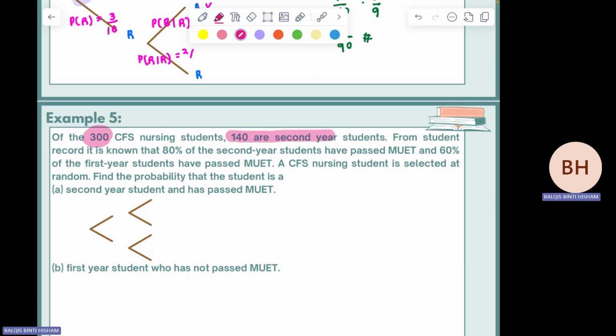From students' records, it is known that 80% of the second year students have passed MUET, and 60% of the first year have passed MUET. A CFS nursing student is selected at random. Find the probability that the student is a second year and the word and is representing intersection.